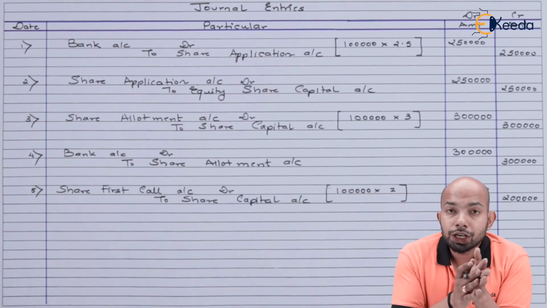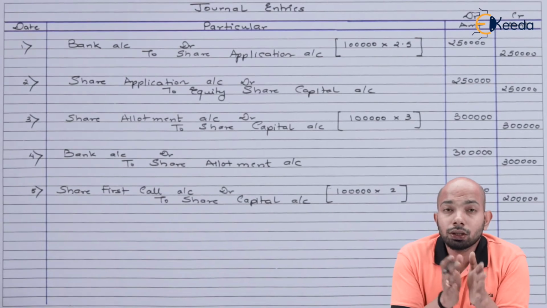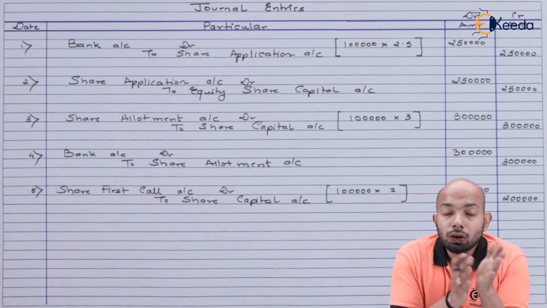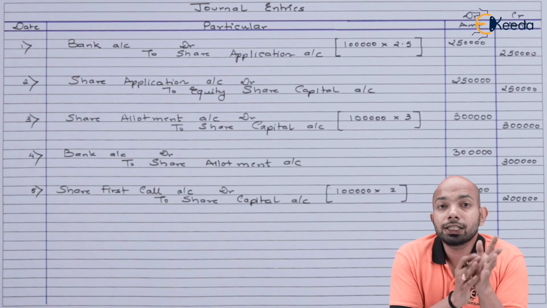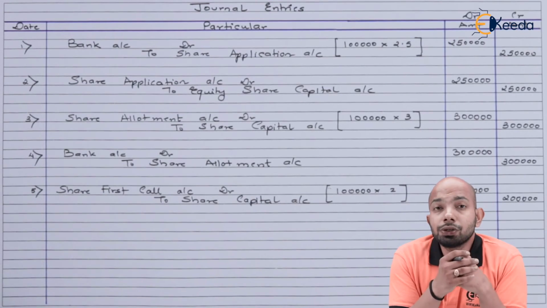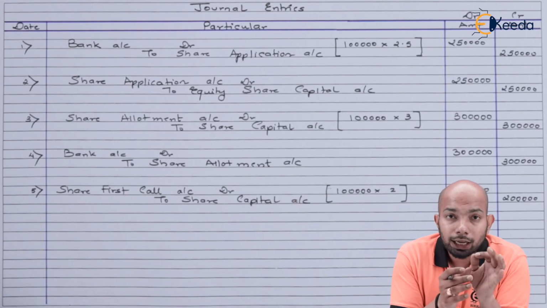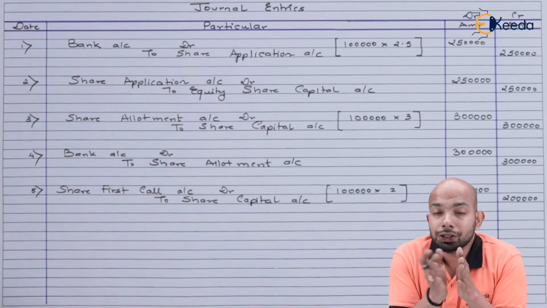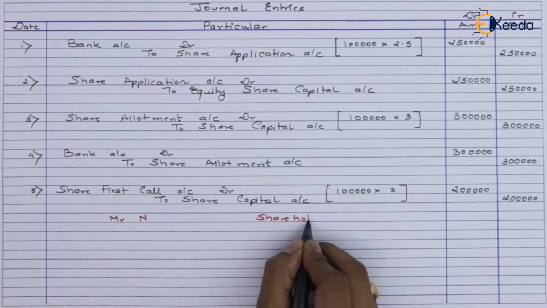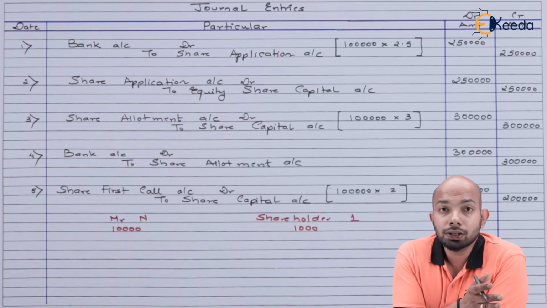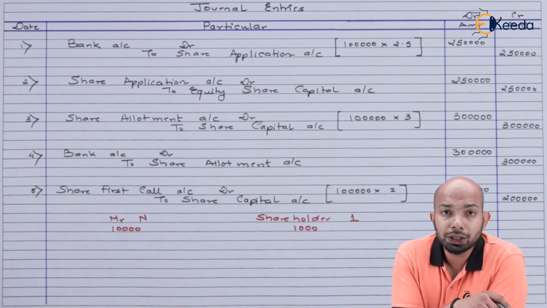Let's figure out whether we have received more than that, or less than that, or equivalent to 2 lakh. Now in the question it was mentioned that one of the shareholders has paid the final call amount as well. So let's figure out how much is the final call amount that he has paid in addition. The final call amount refers to 2.50, on 10,000 shares. We will divide the page into two sections again now. Shareholder 1 is the person who has only 1,000 equity shares.